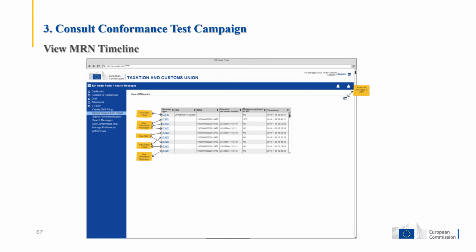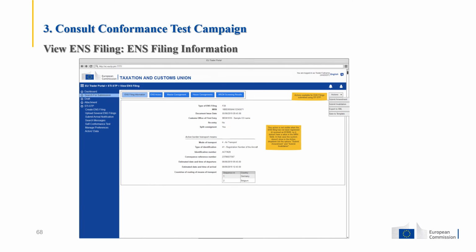Additionally, the user can search and see more details of the related messages like the message type, LRN, MRN, or any other details. By clicking on the message type, the system provides to the user more information of the selected message. We can see some examples of an ENS filing, of an arrival notification, of a task, and of a notification.